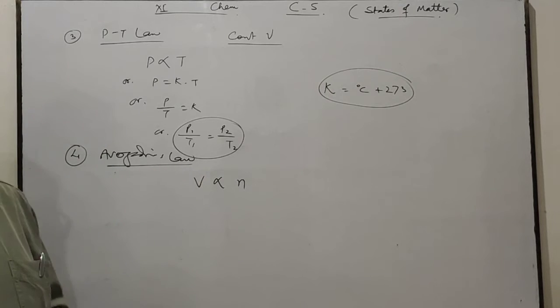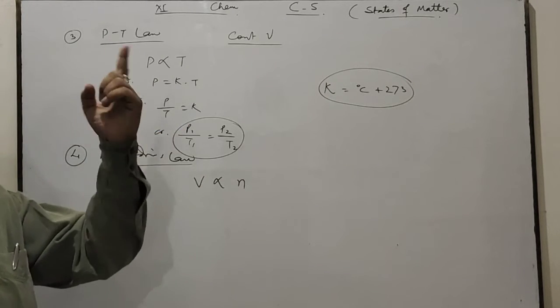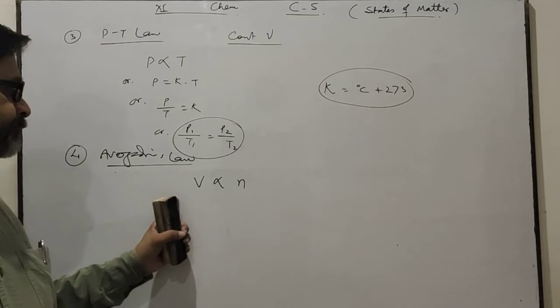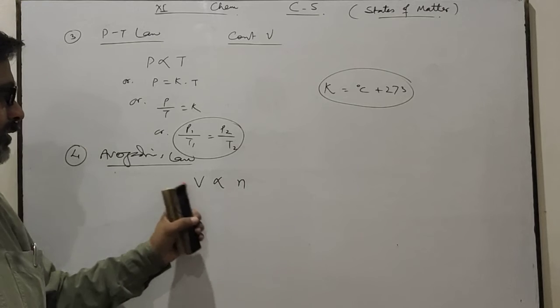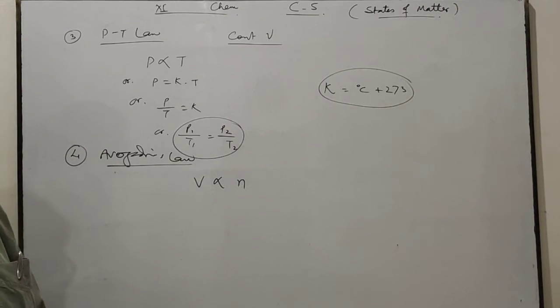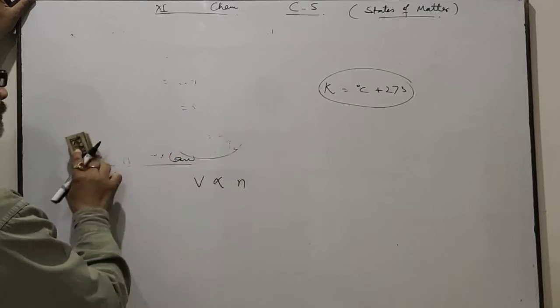This is called Avogadro's law. I discussed Avogadro's law in the first chapter, some basic concepts of chemistry. Here you keep in mind this is the relation between volume and number of moles and number of molecules. Okay, this is about the several gas laws.